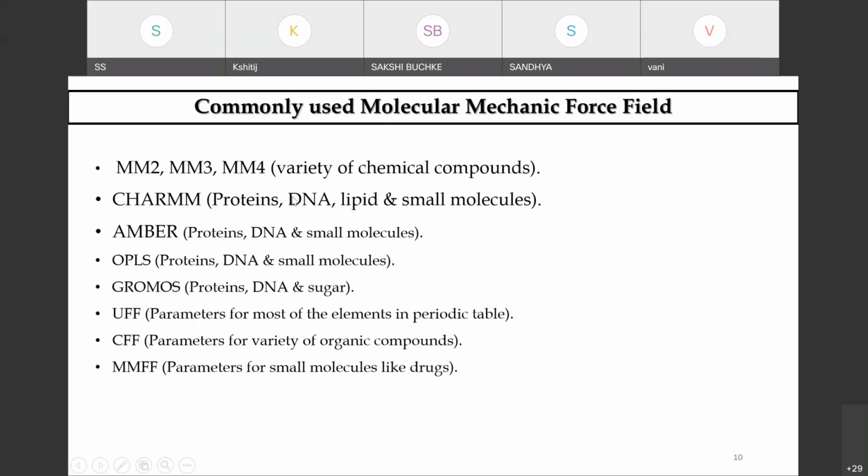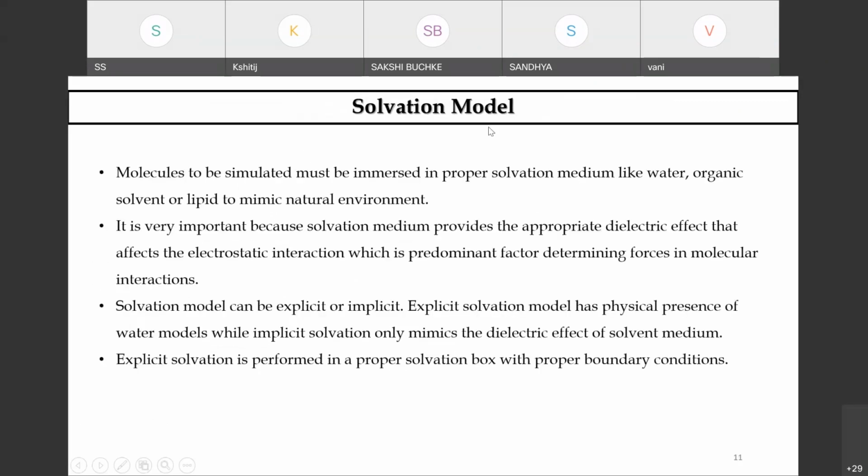We will be dealing with some of them in the Desmond package of Schrodinger, and see how this computation helps you to obtain a stable conformational state of a particular biomolecule. Okay, so we have this molecule, and it needs to be simulated in a particular solvation.